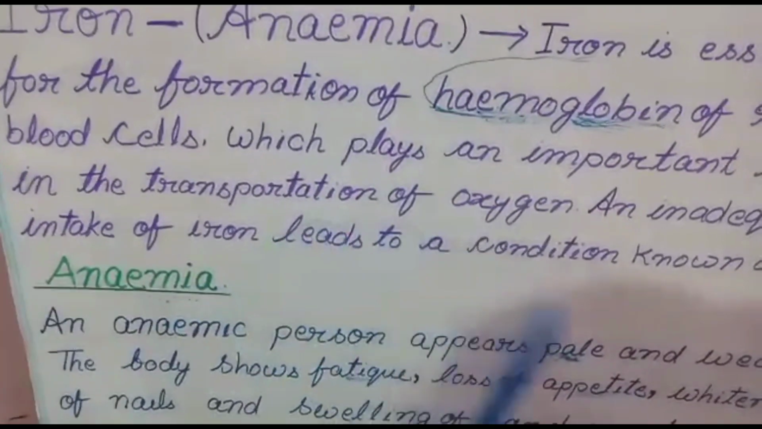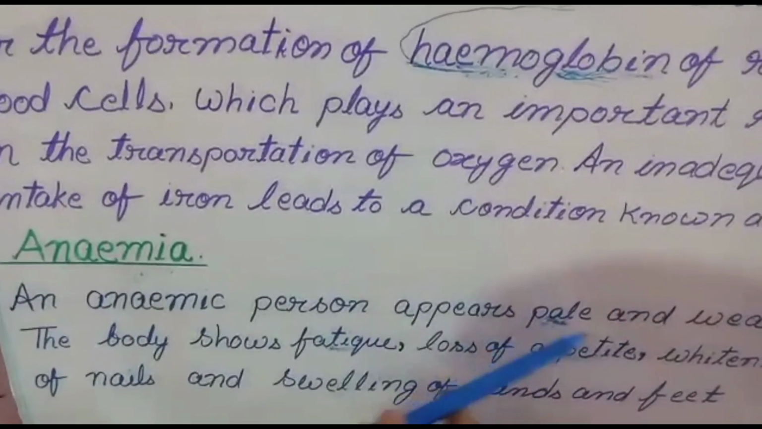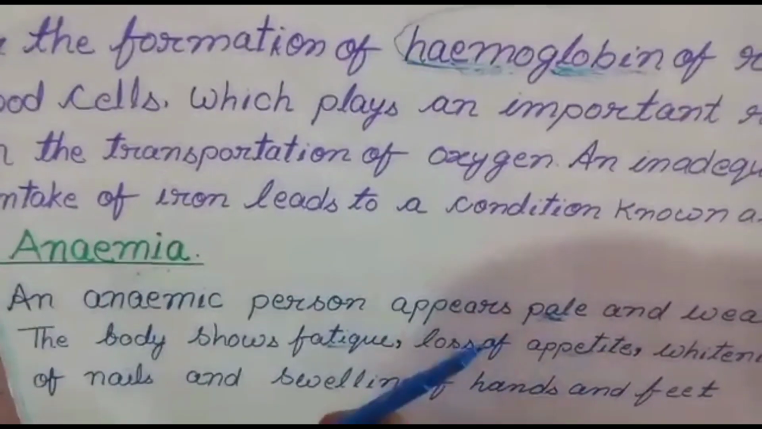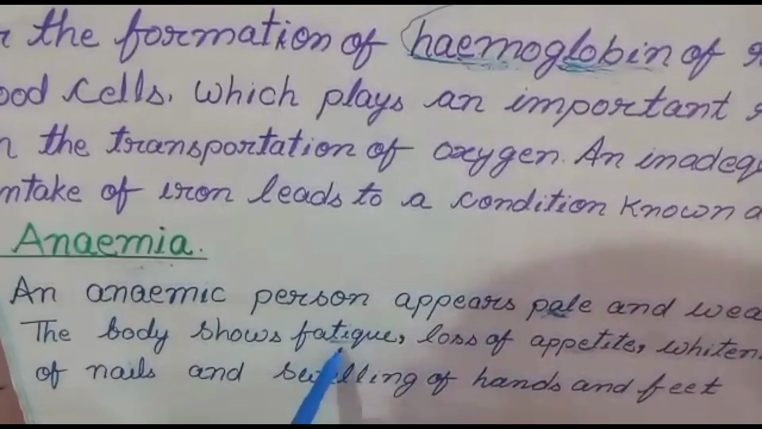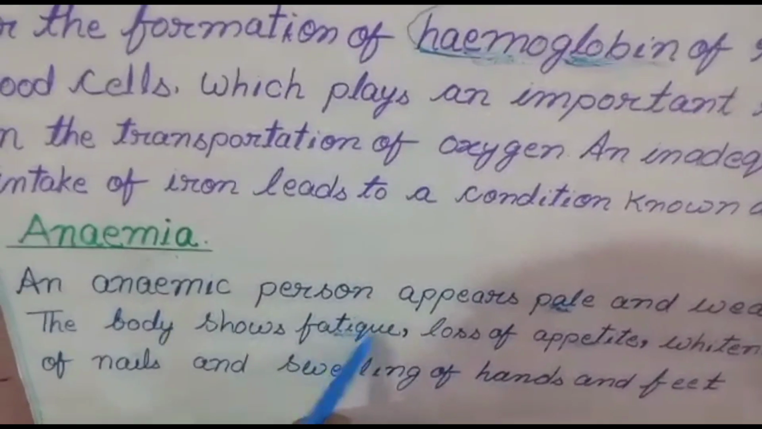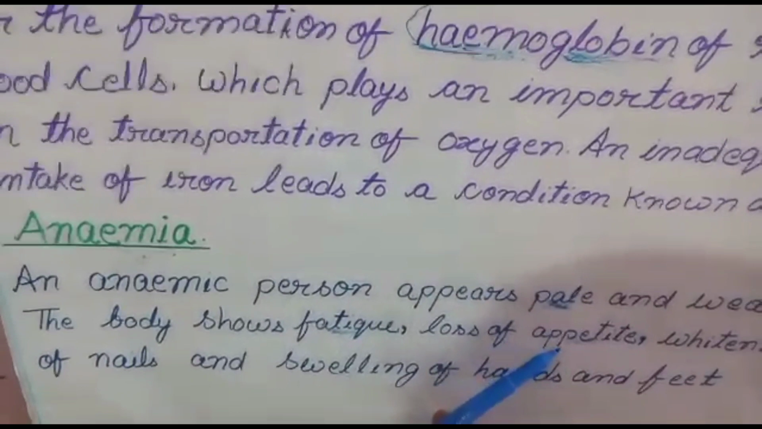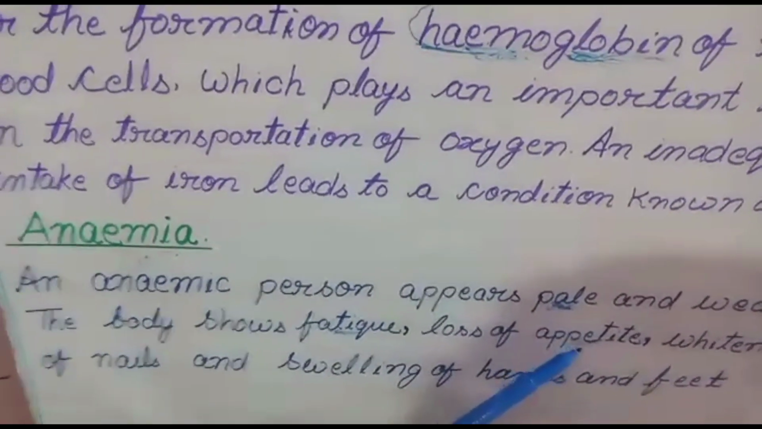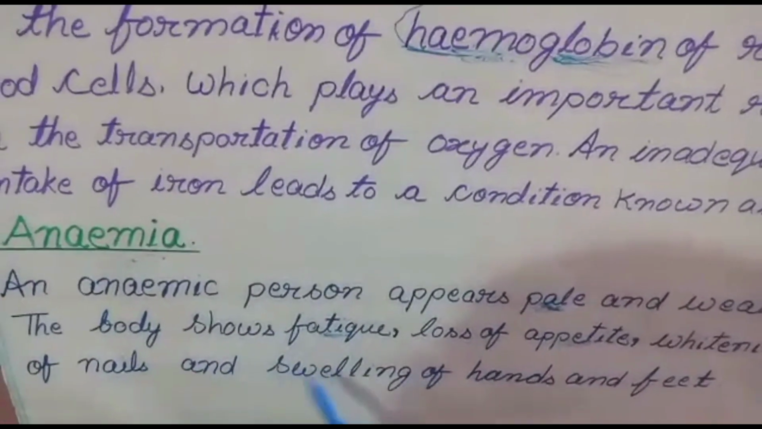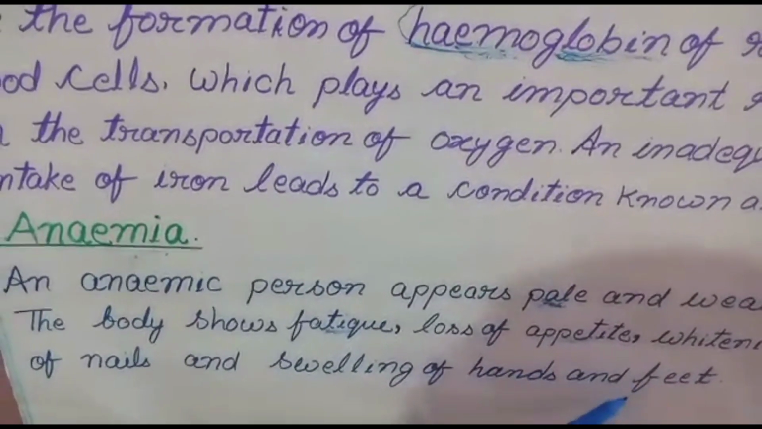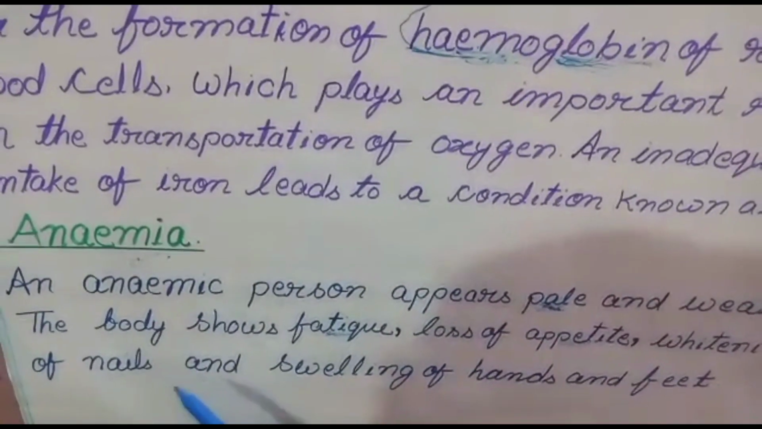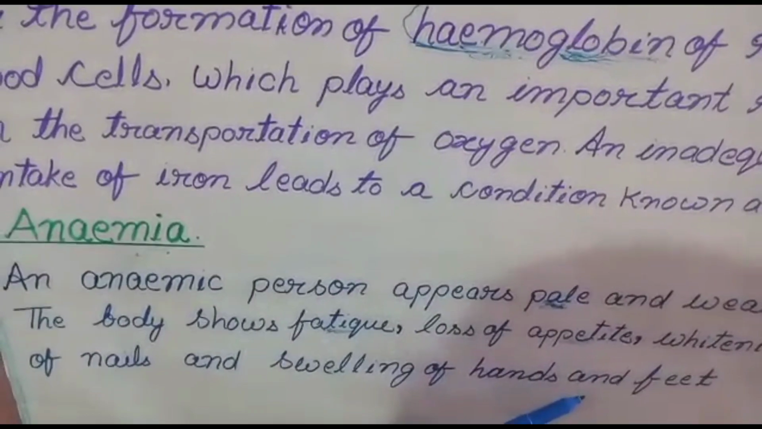An anemic person, understood, appears pale and weak, and the body shows fatigue. Fatigue means feeling very tired. Loss of appetite, not feeling hunger after a long period, and whitening of nails, and swelling of hands and feet. Hands and feet swell out. Nails white, hands and feet swell out. Is it clear? I think this is clear.